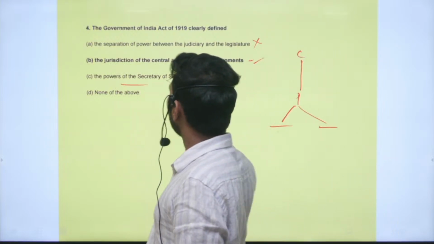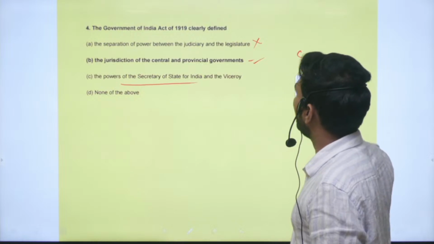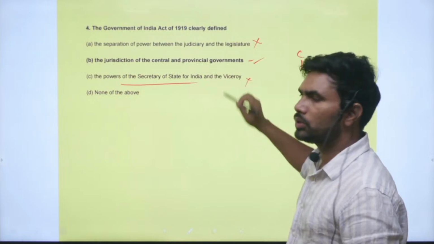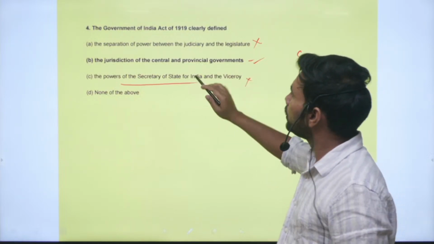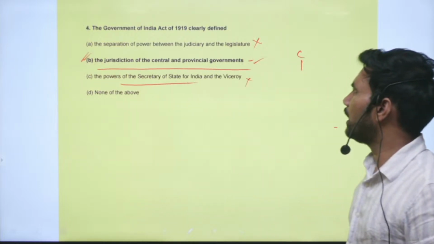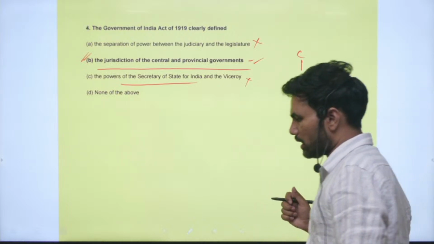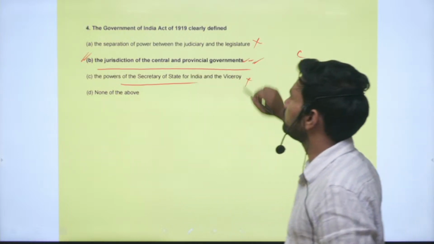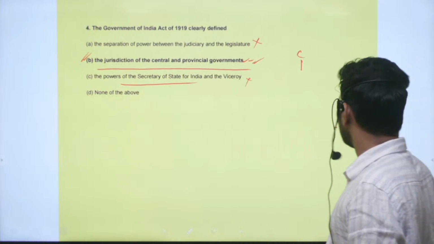Next, the powers of the Secretary of State for India and the Viceroy: no, this is also not done. None of the above. Because we have a correct option, the jurisdiction of the central and provincial governments, where there is a clear division, this statement becomes the correct statement. Option B is correct.